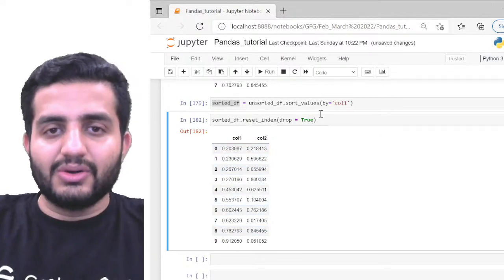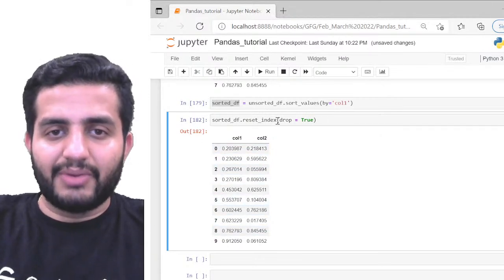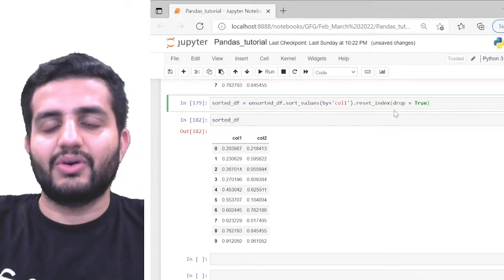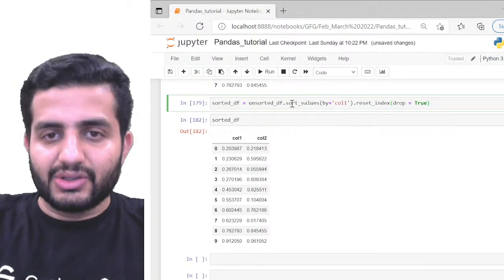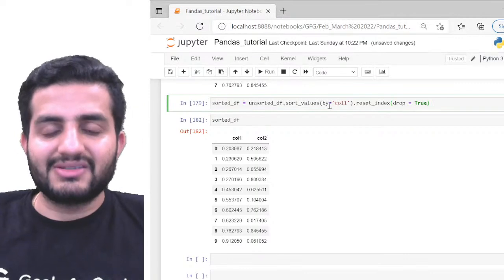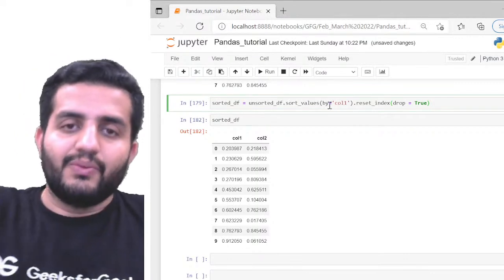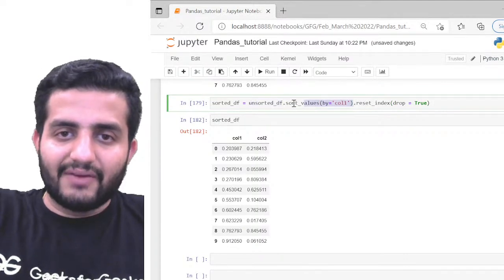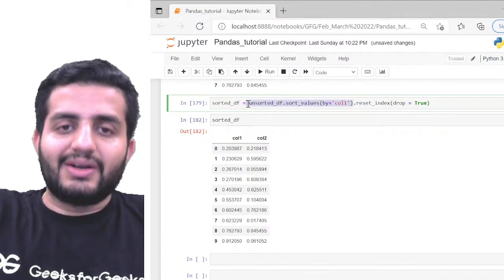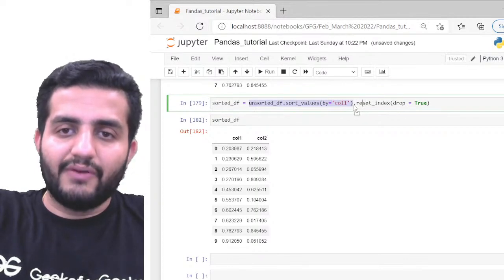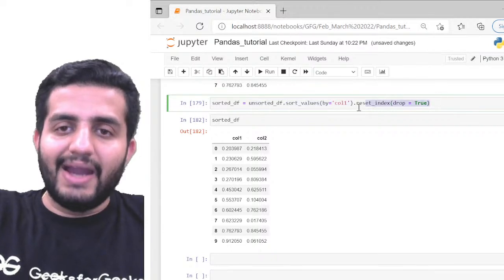Also, on the same data frame, you can call reset_index on top of the sort function. This is also valid. Remember, guys, in Python it's a sequential operation. For this data frame, it will first sort the values. Then on this sorted data frame, it'll perform the dot operation of reset_index, so it'll reset the index with drop equal to true.